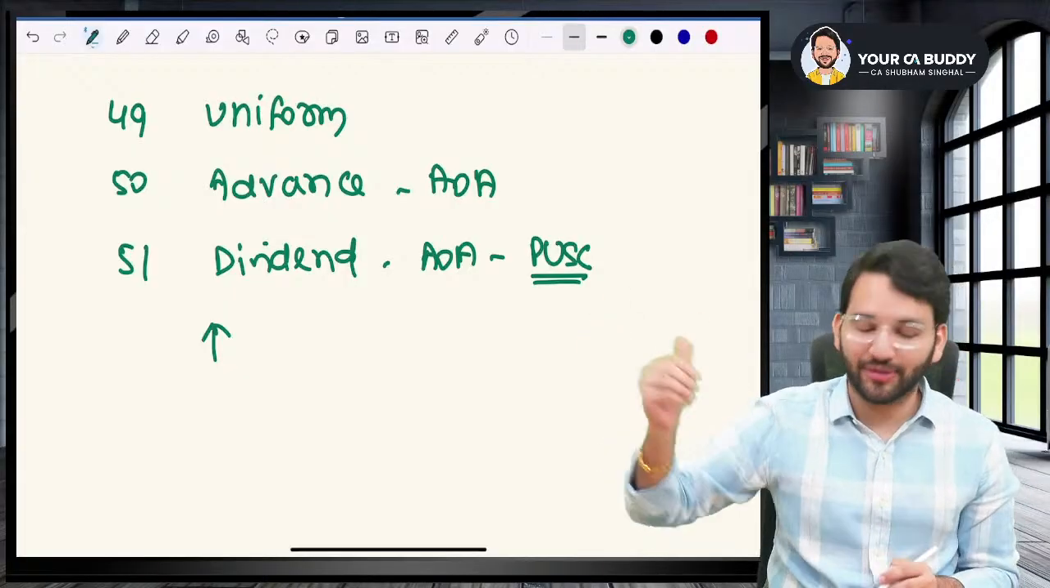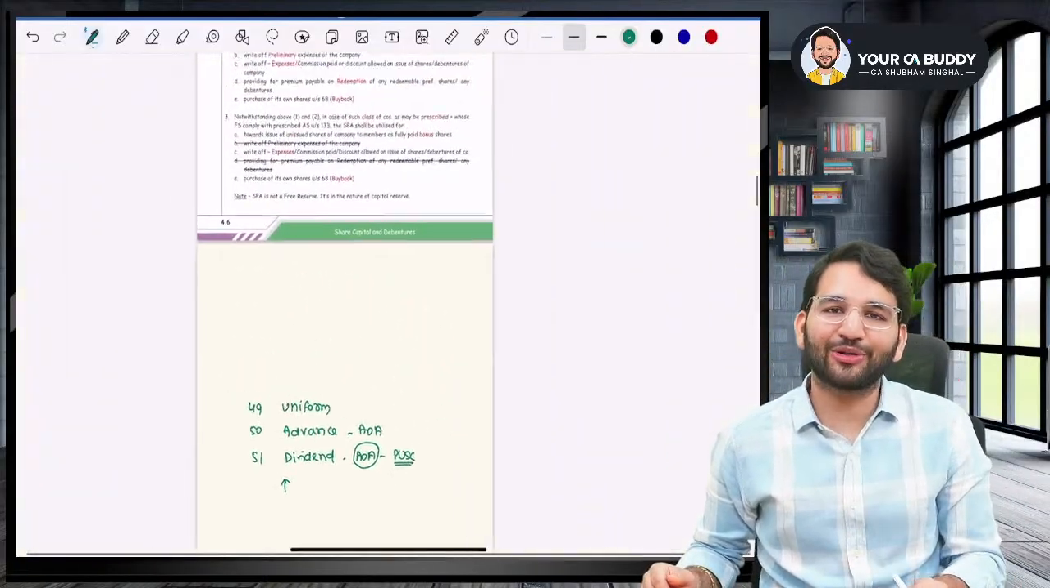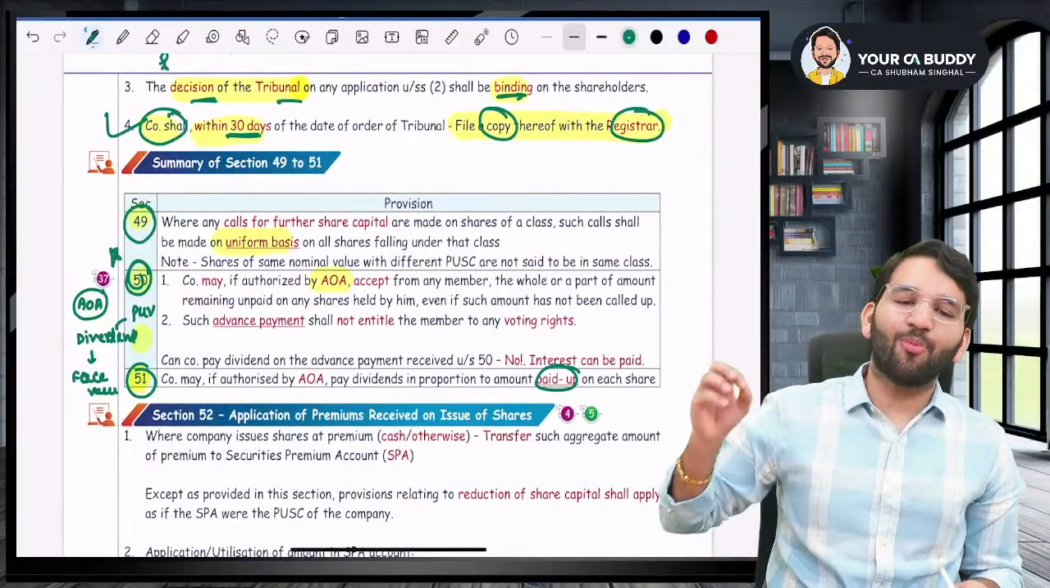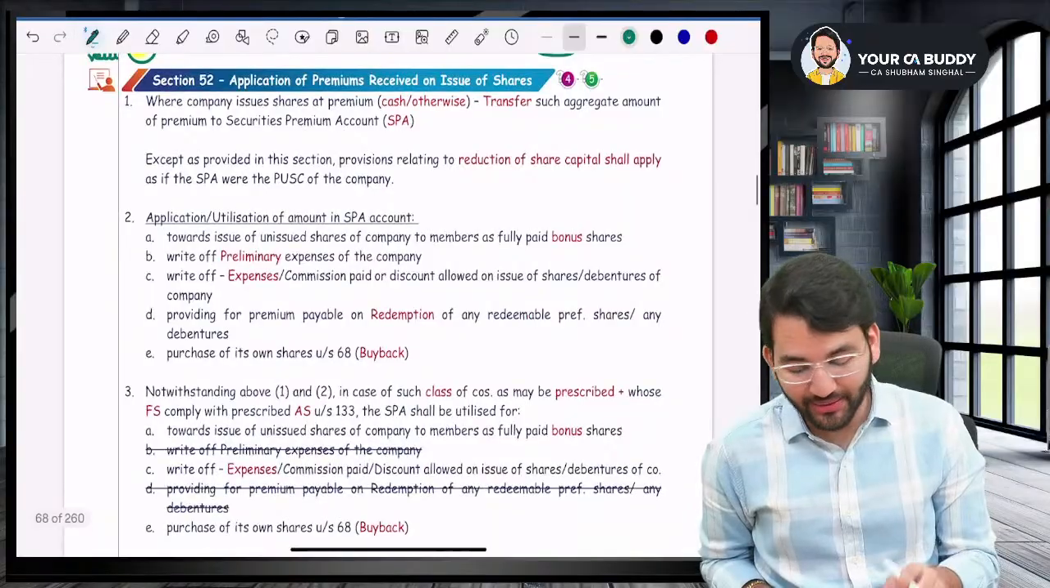But if you write in the articles of association, it can be paid on the paid up share capital also. These are three sections: 49, 50, 51. Okay, sir. Now moving to the next section, 52, which is very important. Listen to me very carefully.